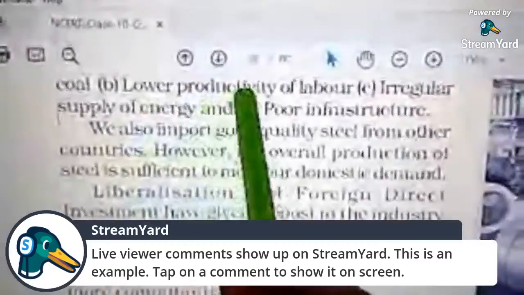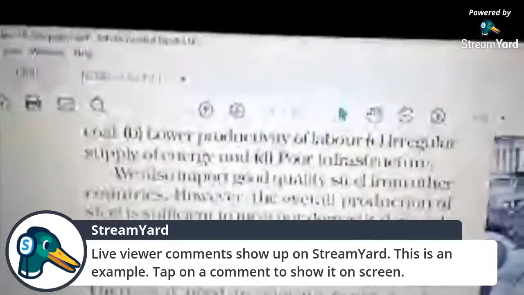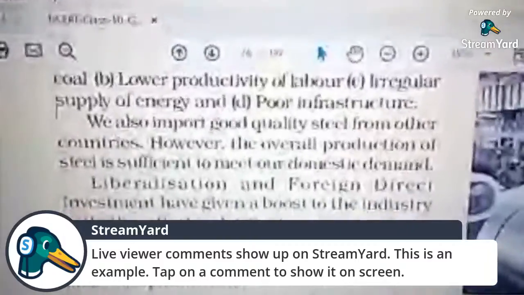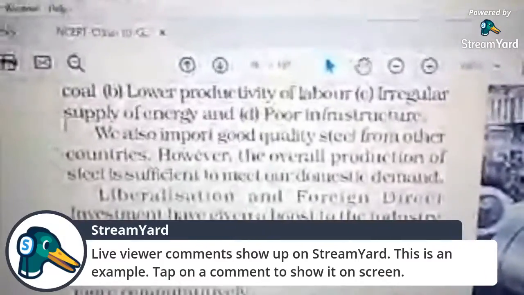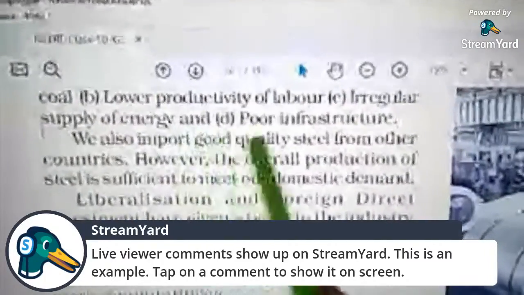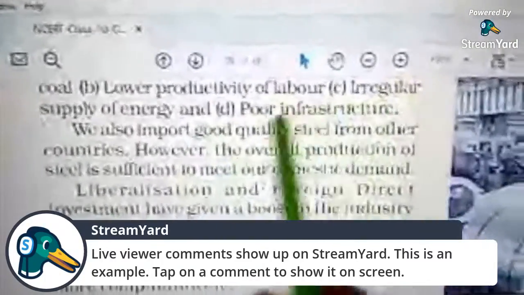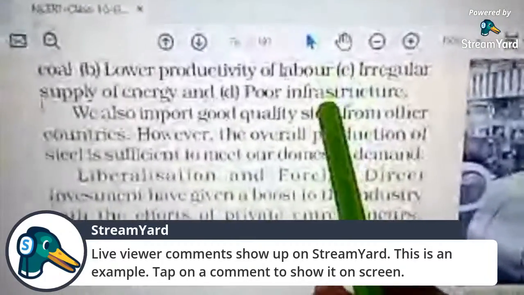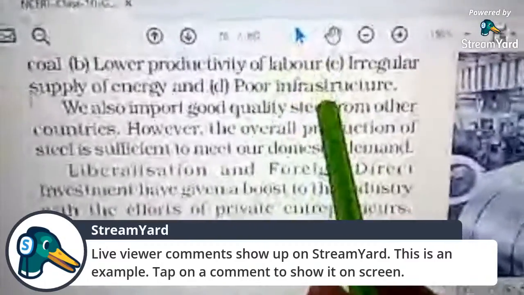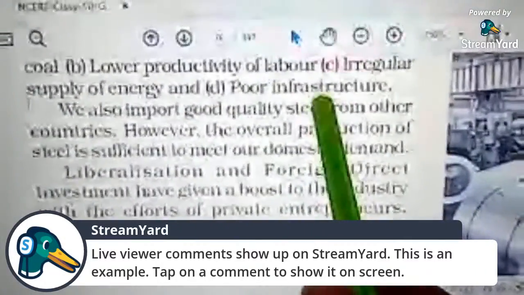Second, lower productivity of labor. Maybe in our country we have cheap labor, but we don't have skilled labor, those who are skilled for these industries. Then irregular supply of energy and, of course, poor infrastructure. This is the main important problem. We don't have good infrastructure to improve our production of steel.